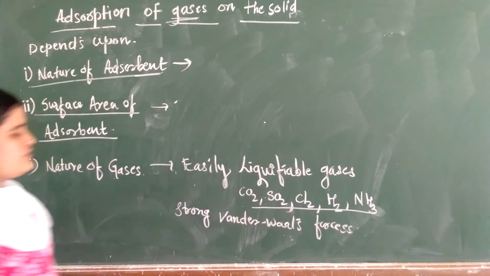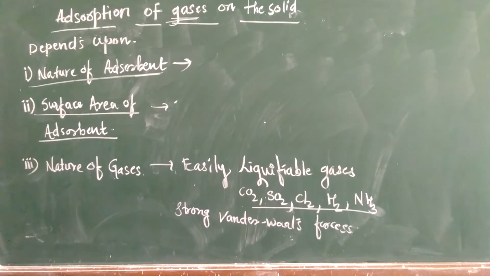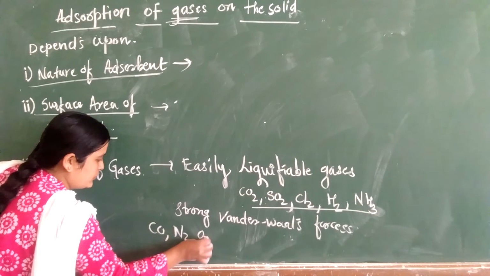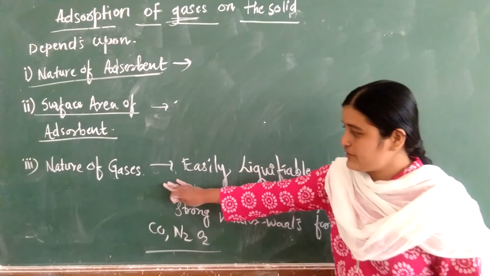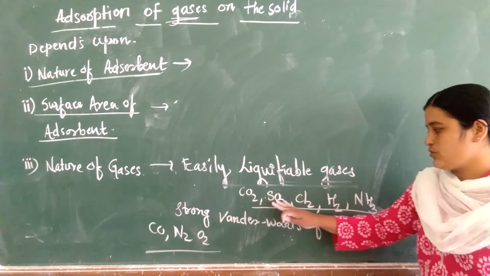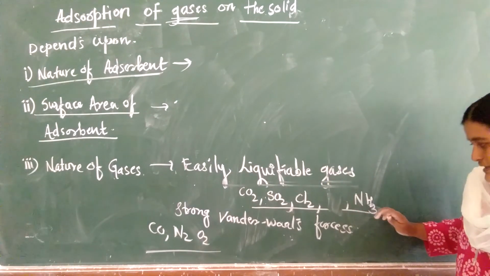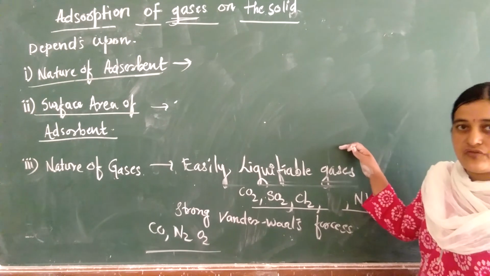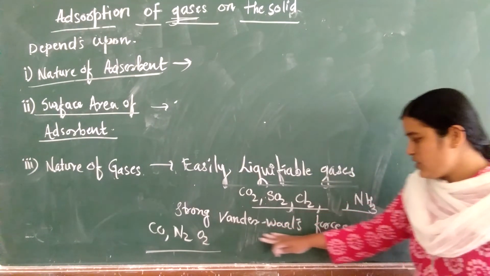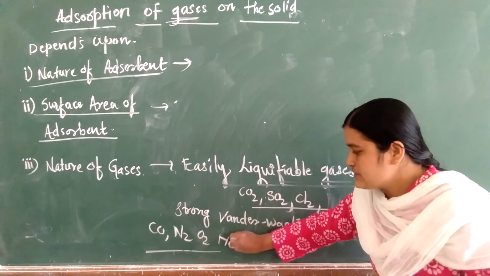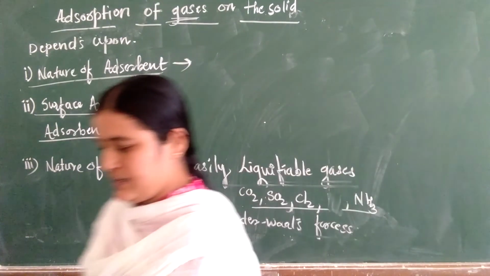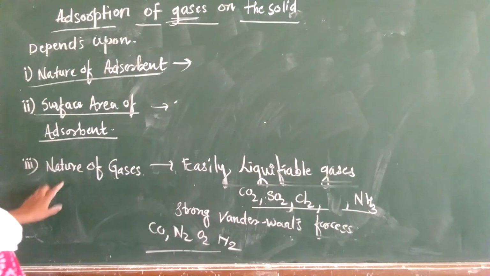Then there are gases like H2, N2, O2, and CO. This is what the third point tells us about the nature of gases: easily liquefiable gases like CO2, SO2, Cl2, and NH3 are easily adsorbed on the surface of the solid because of strong van der Waals forces, while gases like carbon monoxide, N2, O2, and H2 are not. This is the nature of gases.